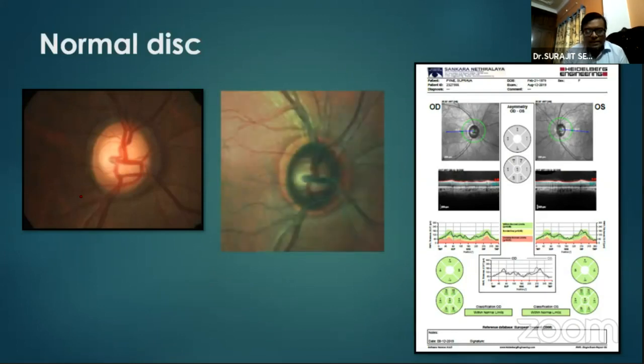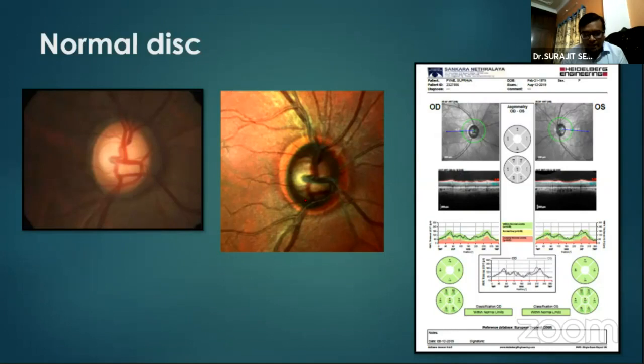But if you see in the multicolor images, the neuroretinal rim appears darker. The better delineation of the peripapillary atrophy is very well appreciated here. And definitely the nice striations of the RNFL. So these areas we can definitely visualize, and this is a sign of healthy RNFL. And from this neuroretinal rim area also, we can see there is no excavation or any thinning or any loss. Nothing is appreciated here.